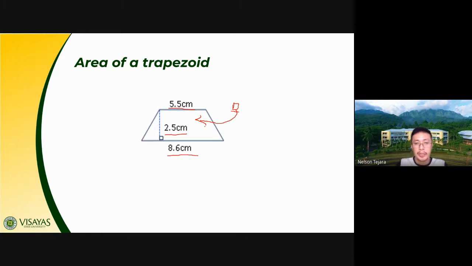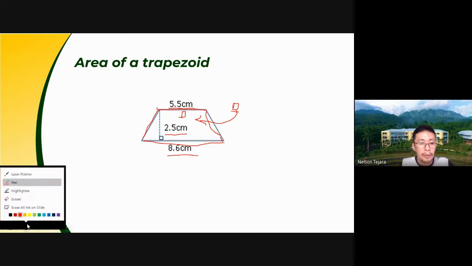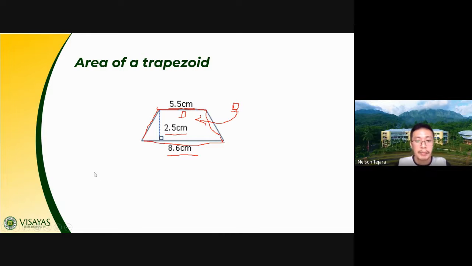But class, when you try to measure the distance around this trapezoid, that is basically the perimeter. But when you talk about how many square units can we fit into this figure, we refer to that as area. Okay, you now have this answer. So again, let me show you the solution and we'll compare if you have arrived at the same answer.